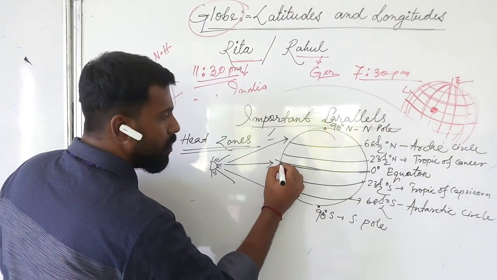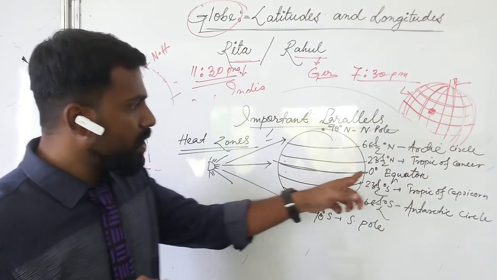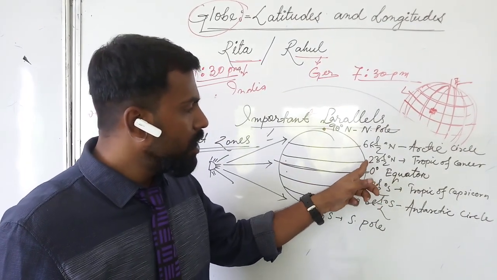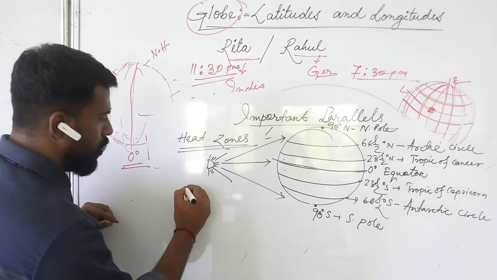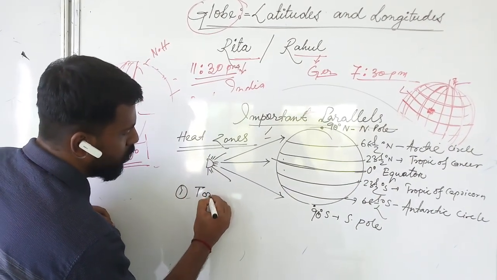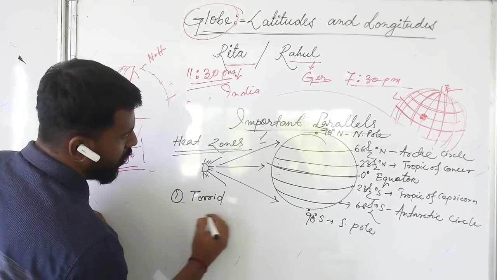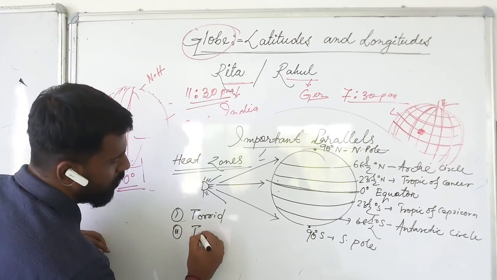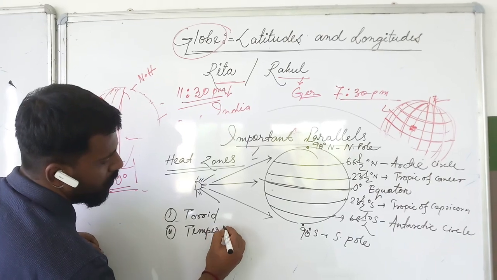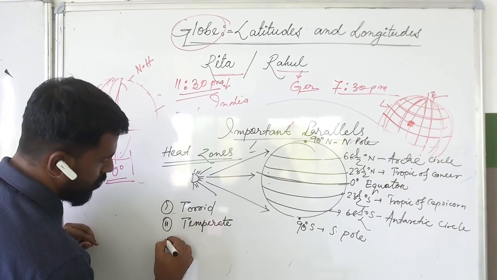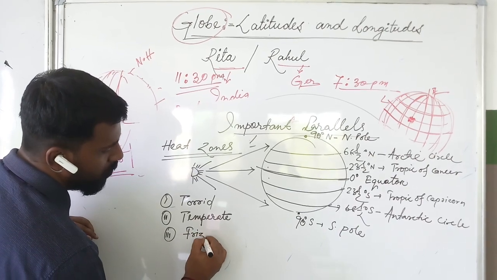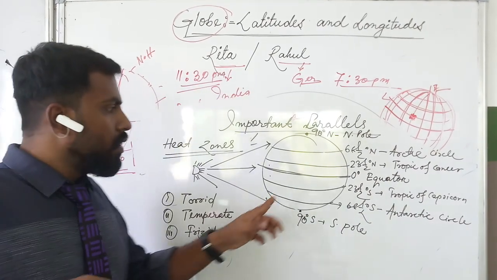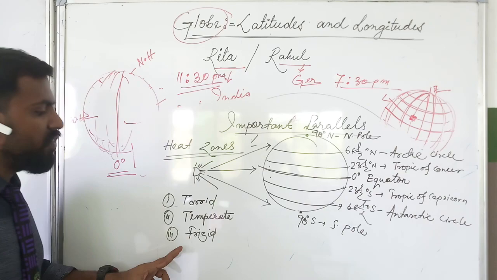So the places which are near equator, we have three heat zones: torrid, temperate, and frigid. So, torrid zone, temperate zone, and frigid zone.